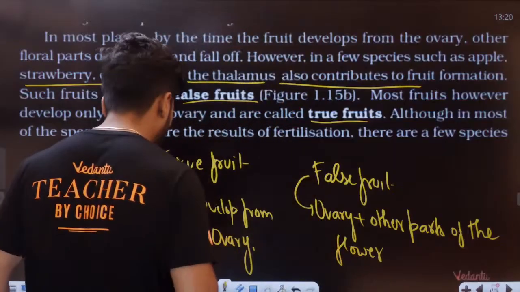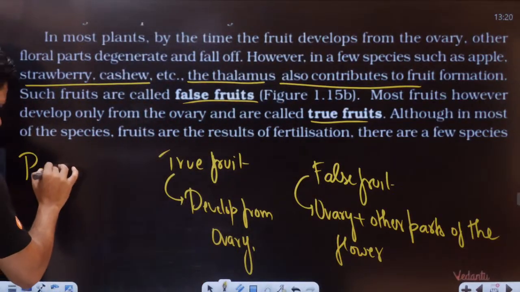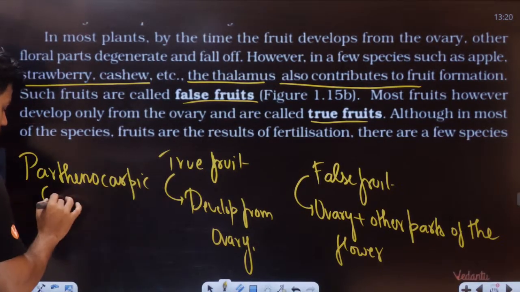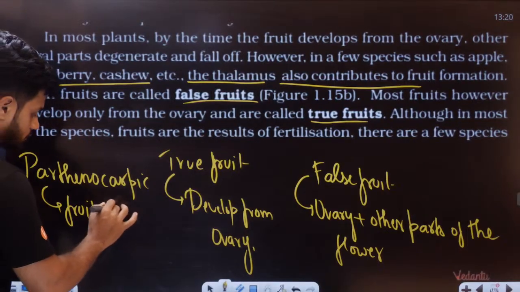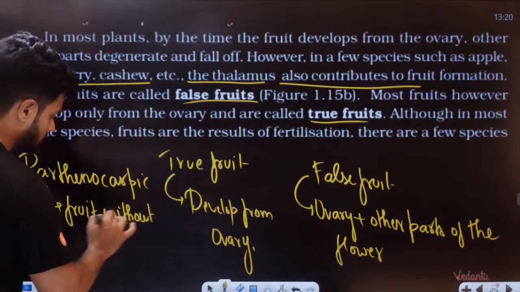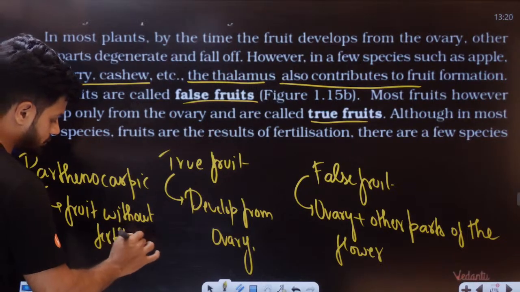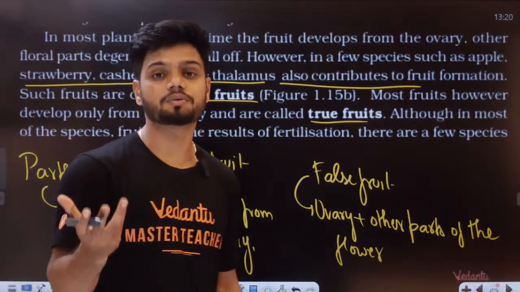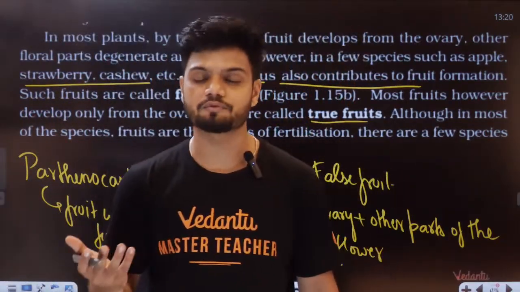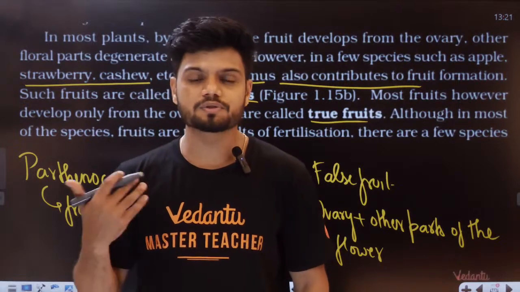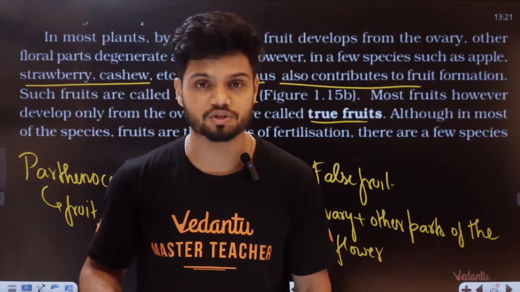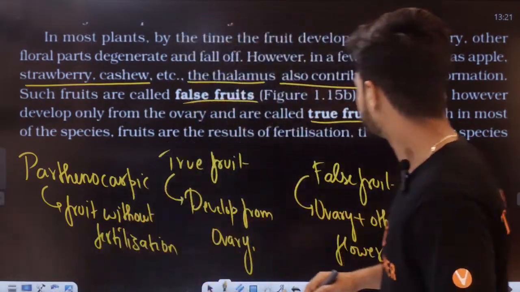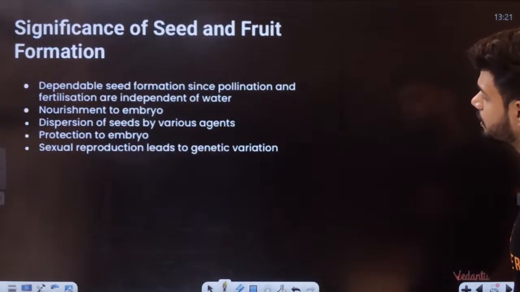There's one more type of fruit, called the fruit without fertilization. That is called a parthenocarpic fruit. Without fertilization, there is a fruit. These fruits are mainly seedless, and they are mainly produced because of hormonal changes. For example, enough auxin can cause parthenocarpy.